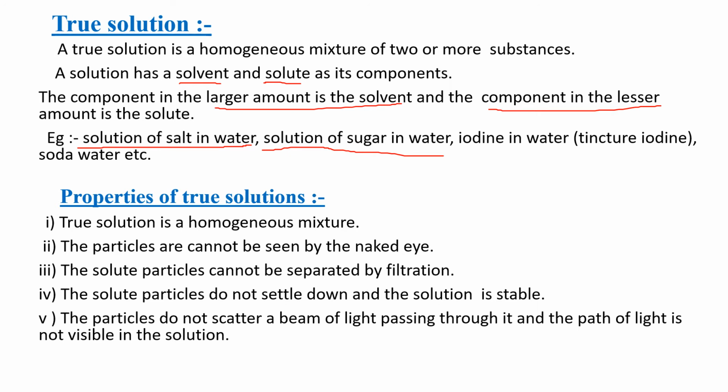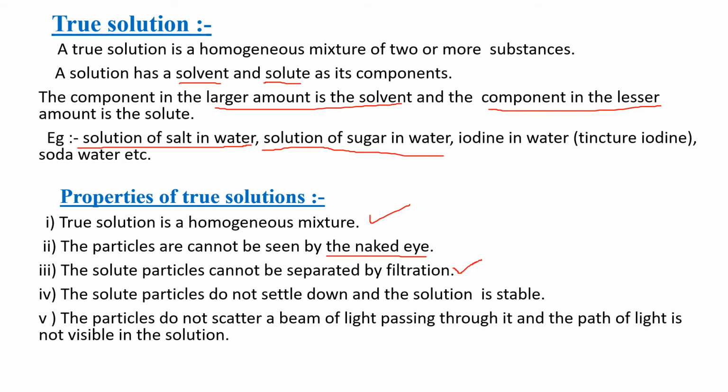True solution is a homogeneous mixture. Its particles cannot be seen by the naked eye. When we see the salt in water, we cannot see it by naked eye. The solute particles cannot be separated by filtration. We cannot separate the salt particles from the salt solution by simple filtration.